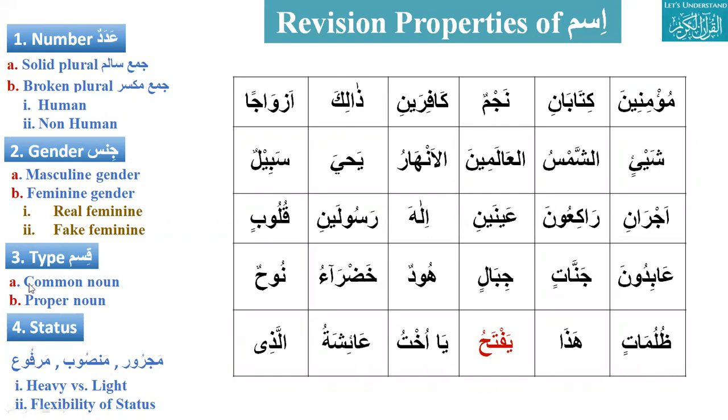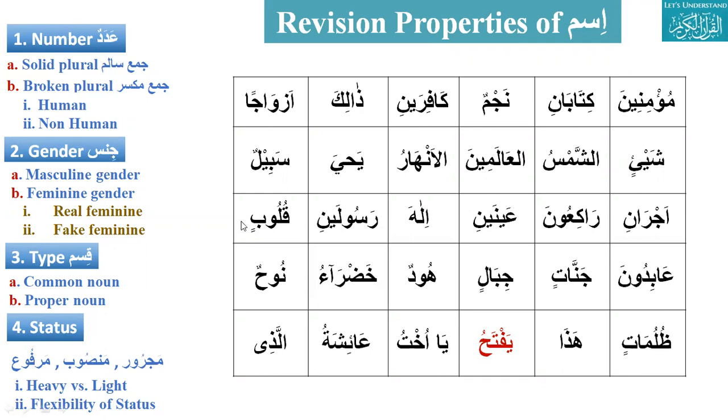Very good. And plural has how many types? Two. Name them. Sound plural and broken plural. Broken plural has two things: it can either be human or non-human. Very good.